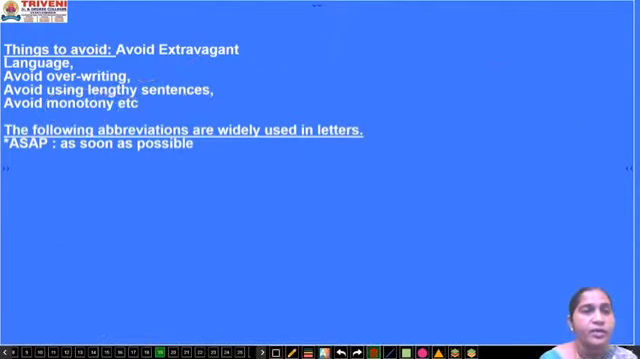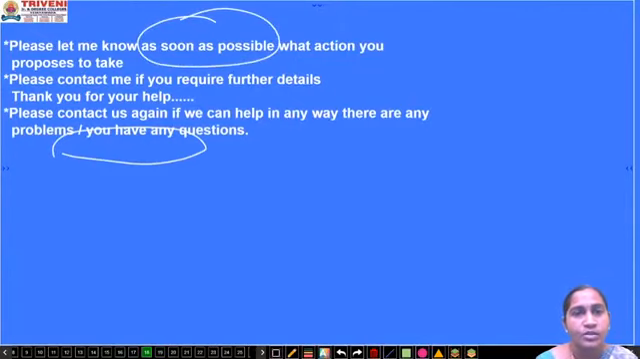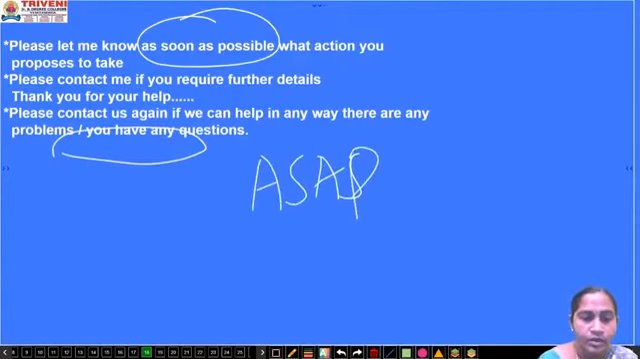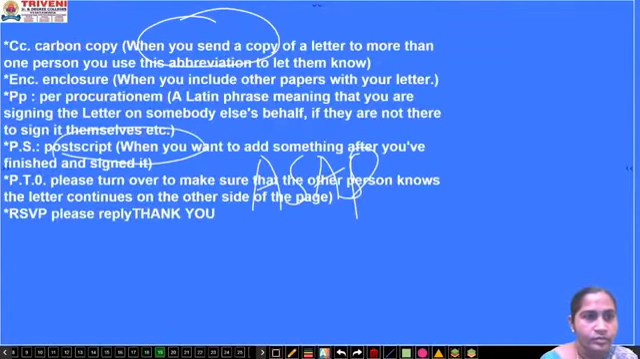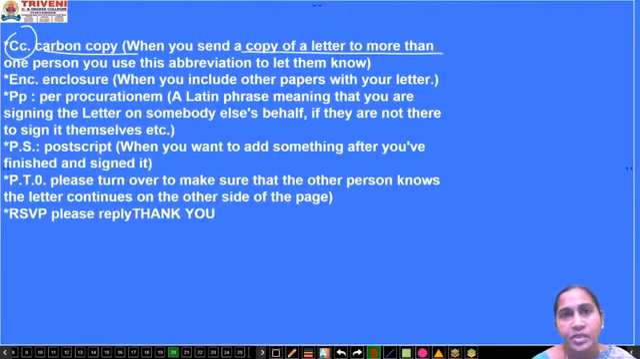Now we'll see brief abbreviations that are commonly used in our official letters. As soon as possible. In the previous phrase, we have seen this one, as soon as possible, ASAP. Next one, CC, carbon copy. Already you know, right? What is carbon copy? When you send a copy of a letter to more than one person, then we use this abbreviation.